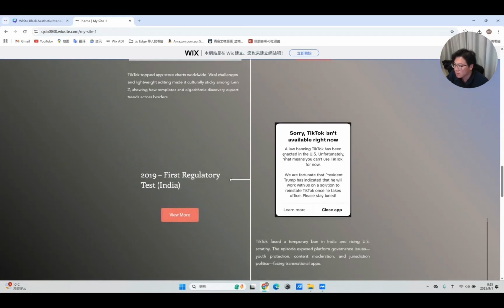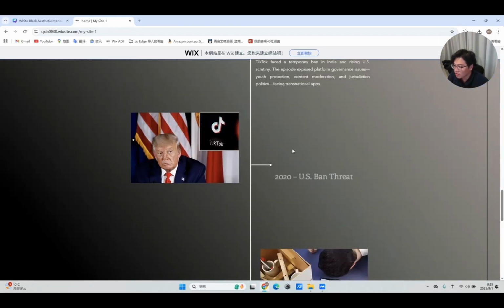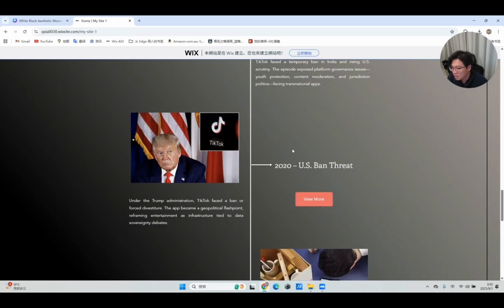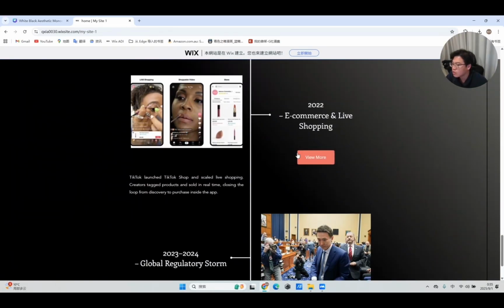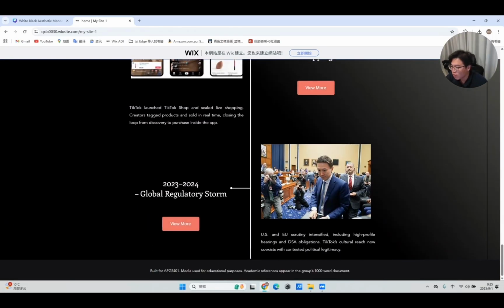You can see here the first regulatory test in India, the 2022 US ban threat, and TikTok's entry into e-commerce, and the regulatory issues in 2022 and 2023 to 2024.